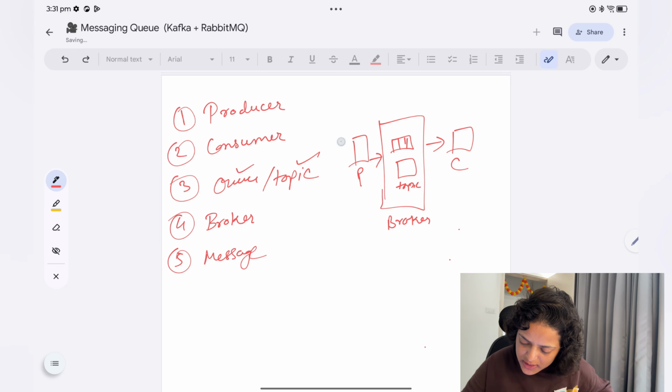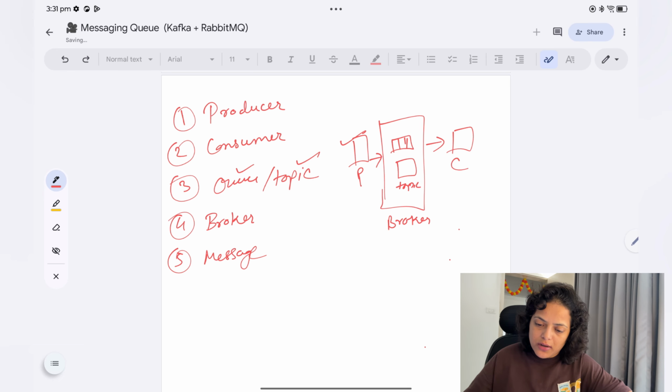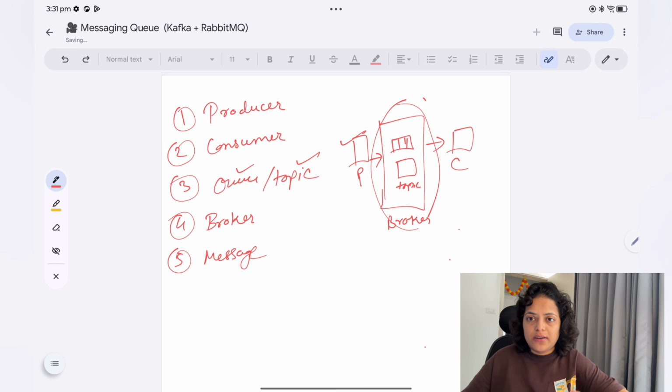So the producer is a message sender that creates and sends messages to the messaging system. For example, you are sending a parcel to someone, so you are a producer because you are sending a parcel to a courier, or to someone else.